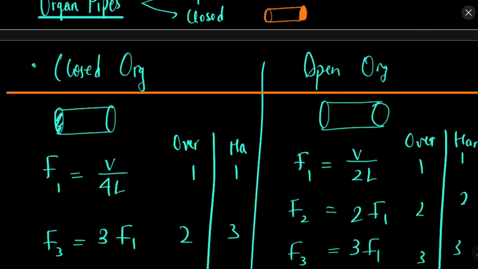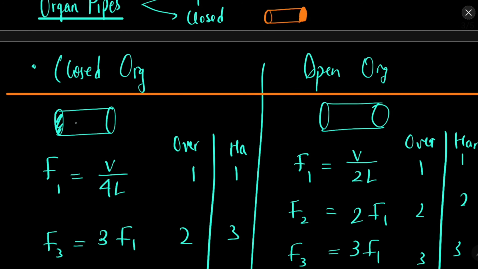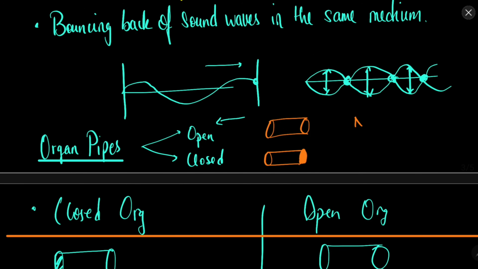So let's say an antinode will be here and a node will be here on the closed end. On the closed end a node must be there, and on the open end there must be an antinode. Maximum amplitude is antinode and minimum amplitude is node. Let me write it here: node is minimum amplitude and antinode is maximum amplitude.